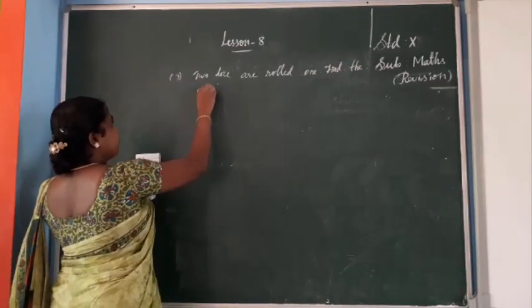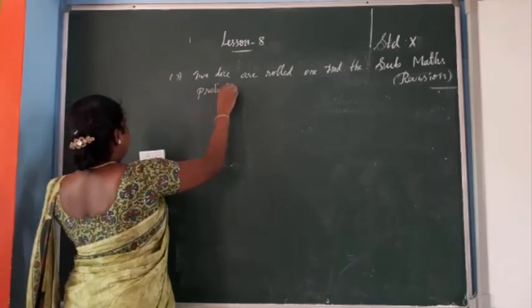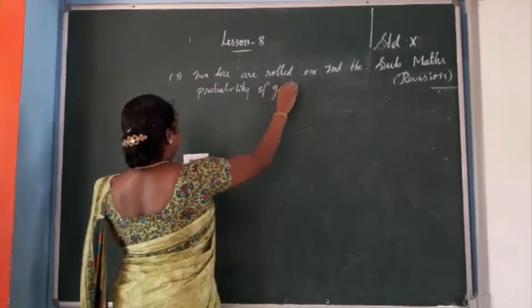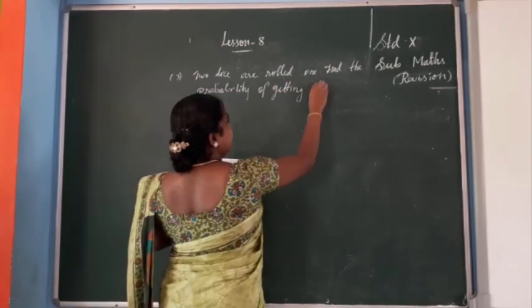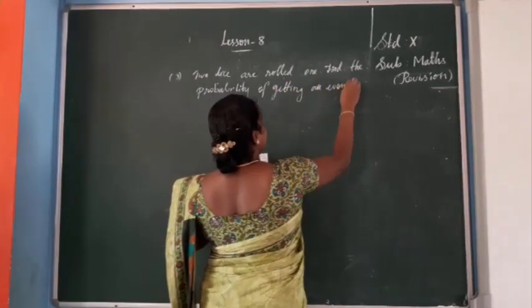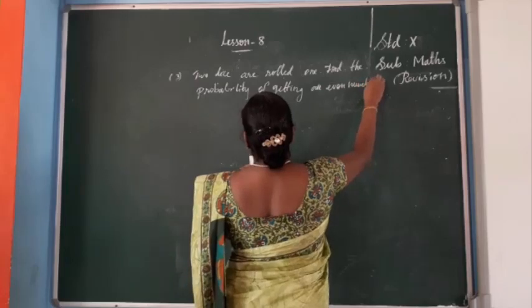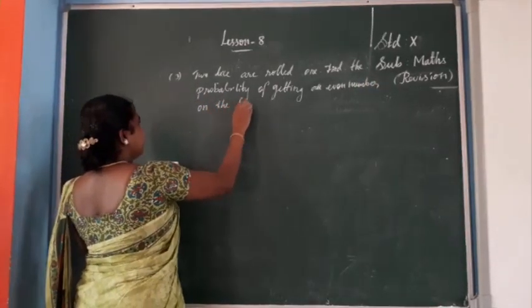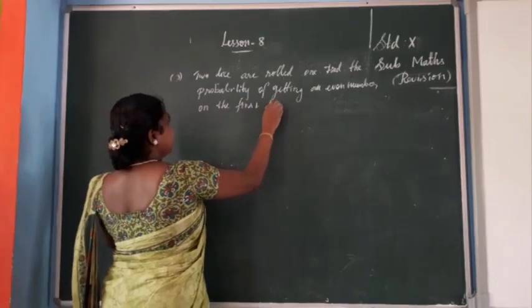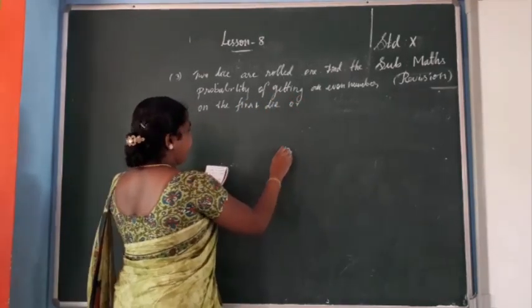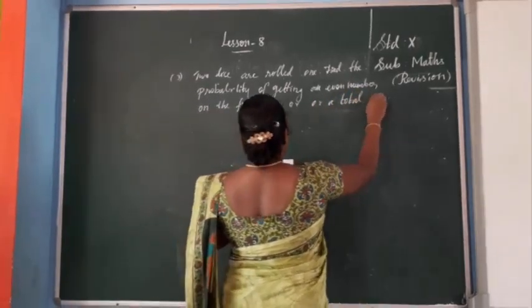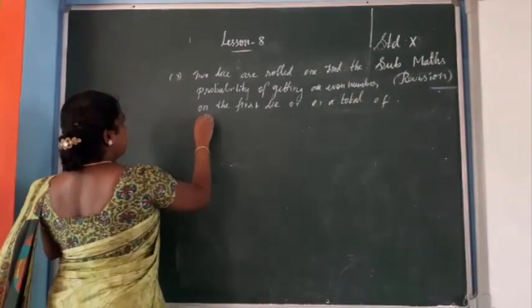Find the probability of getting an even number on the first die, or a total of face sum 8.